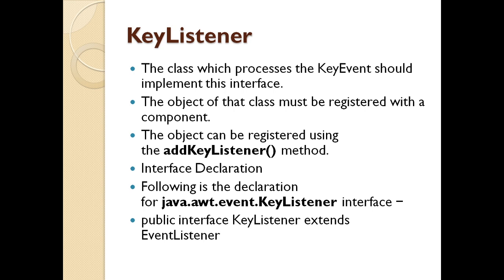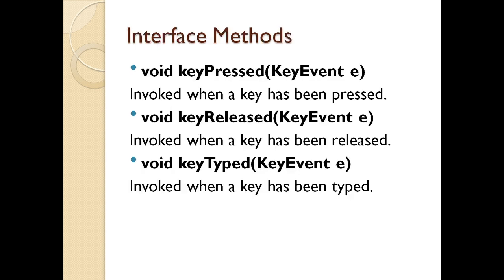Now what are the methods of KeyListener? The first method is for the action of a key being pressed, that is keyPressed with a key event, then keyReleased when the key is released, and keyTyped when the key is typed.